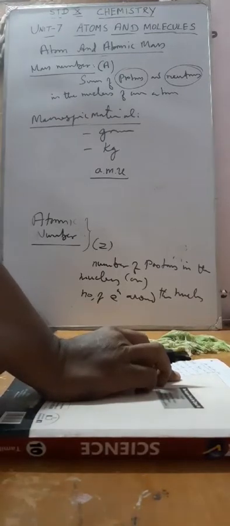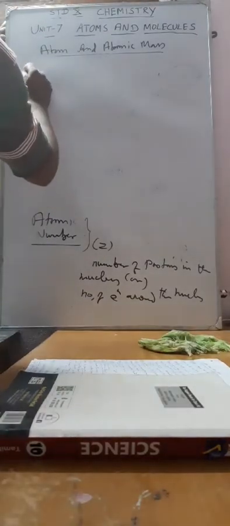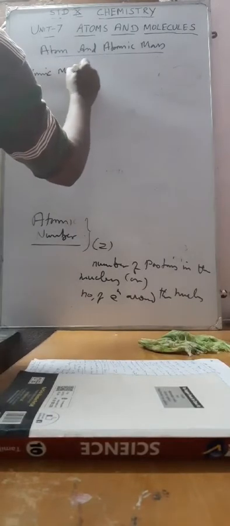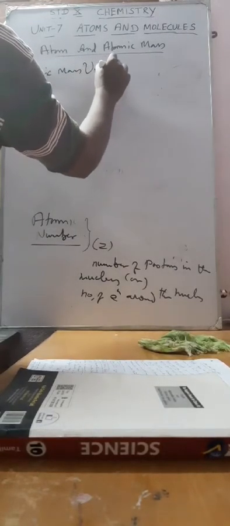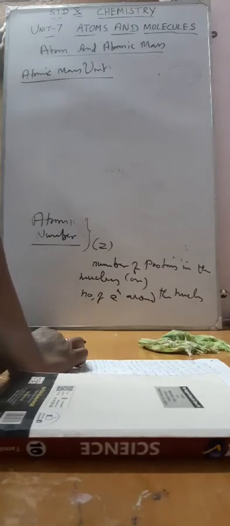So what is the definition of atomic mass unit? A simple definition is given, and sometimes it is asked as a 2 mark question. What is called atomic mass unit? We take the standard mass of an element, the carbon-12 atom.